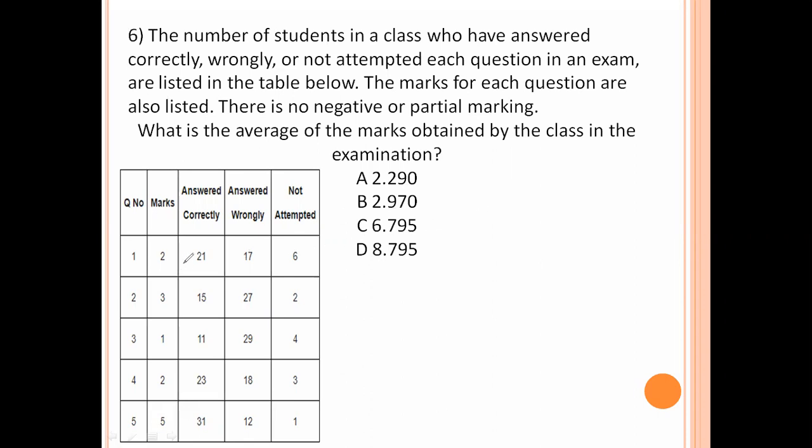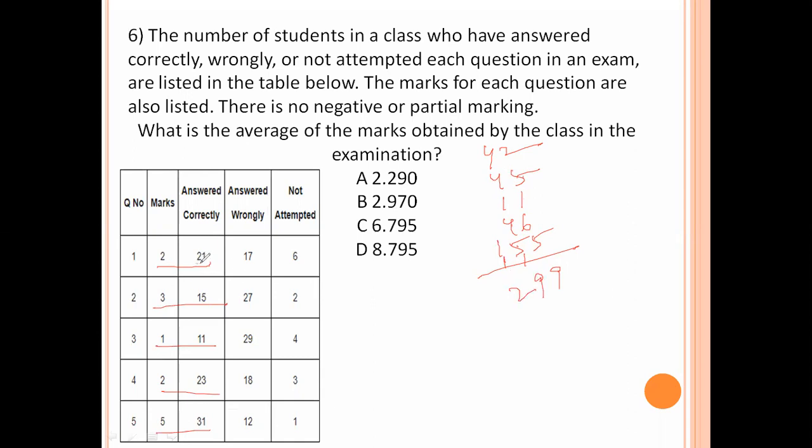So average marks means here: 2 into 21 is 42, 3 into 15 is 45, 1 into 11 is 11, 2 into 23 is 46, 5 into 31 is 155. Total is 299.